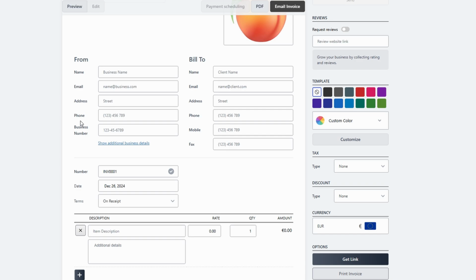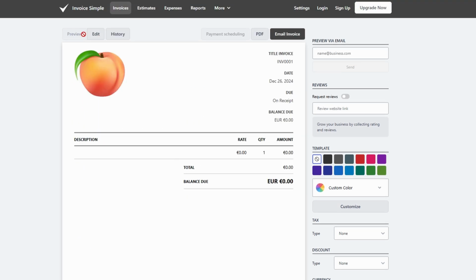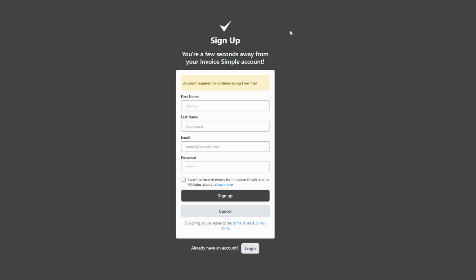Preview the invoice to make sure everything looks correct. Record payment to log payments after they've been received. Download PDF to save a copy of the invoice to your device for your records. Email invoice to send it directly to your client. To email the invoice, click Email Invoice.